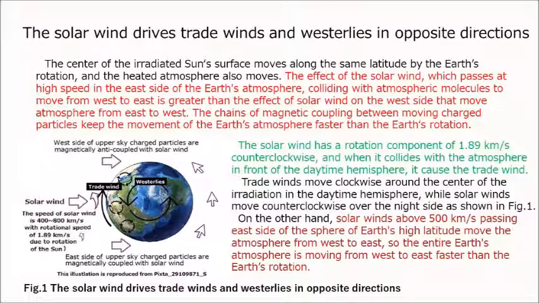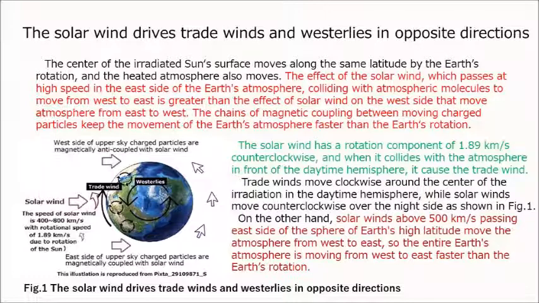rotation. The solar wind has a rotation component of 1.89 km per second counterclockwise, and when it collides with the atmosphere in front of the daytime hemisphere, it causes the trade wind. Trade winds move clockwise around the center of the irradiation in the daytime hemisphere, while solar winds move counterclockwise over the night side, as shown in Fig.